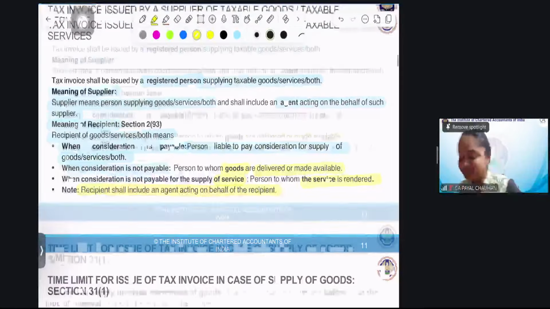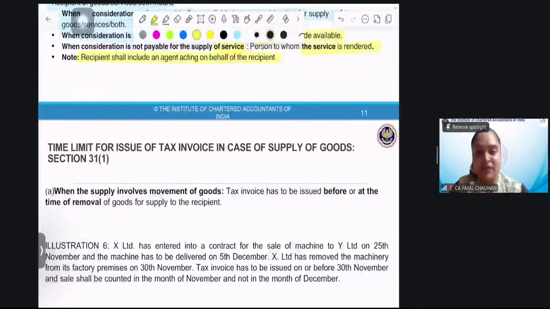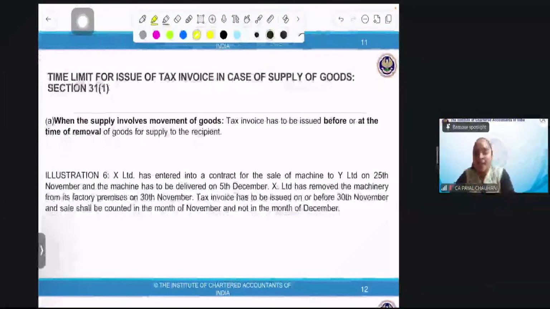I'm sorry, due to Diwali and the pollution, I always have this sore throat. Everyone, shall we continue further? Okay.